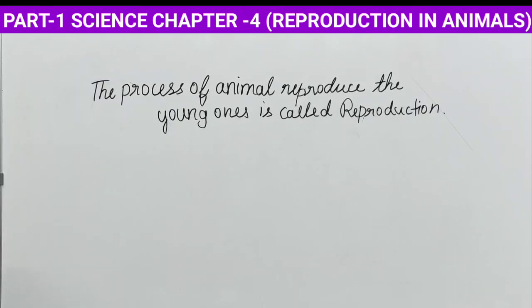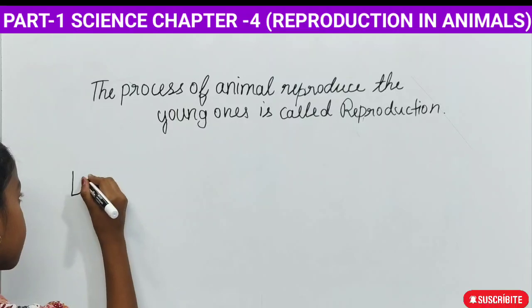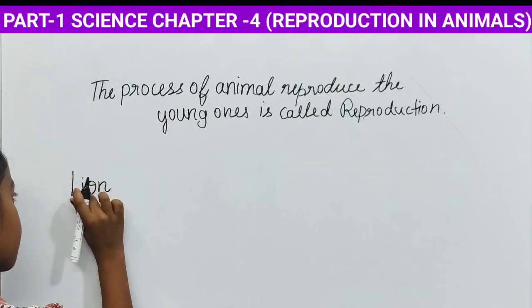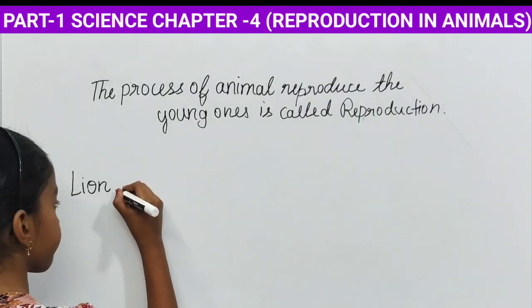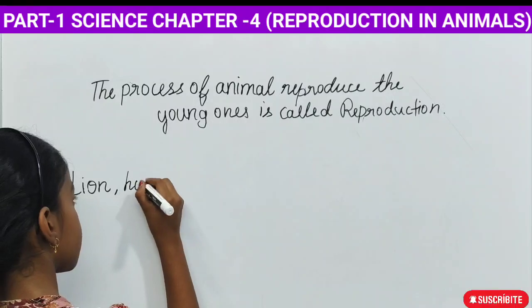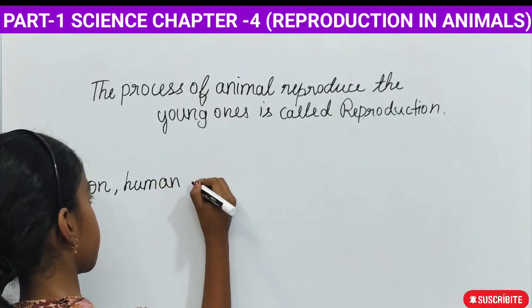So now we will see some animals that give birth to the young ones. So those animals are lion. Lion is an animal that gives birth directly to the young ones.